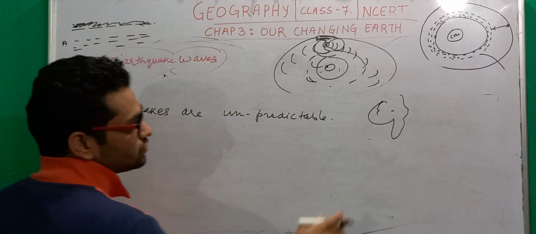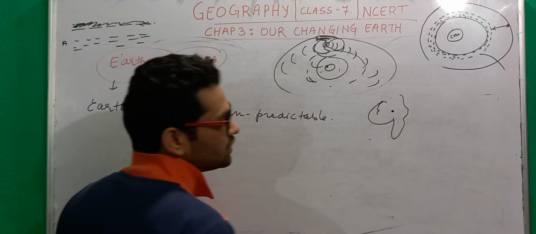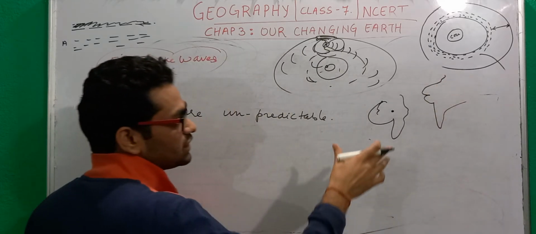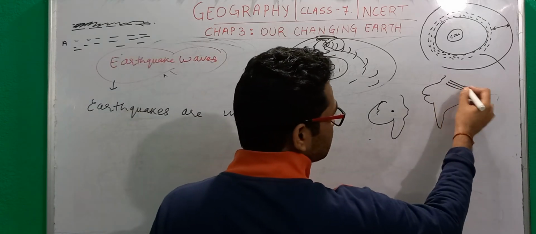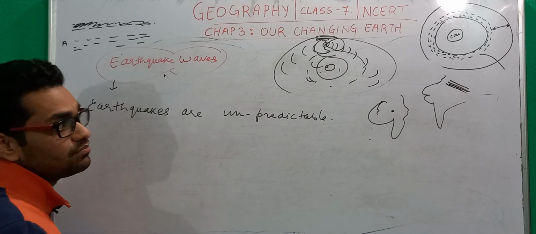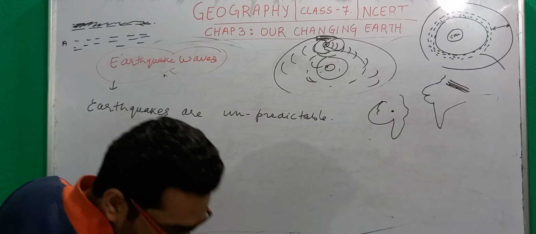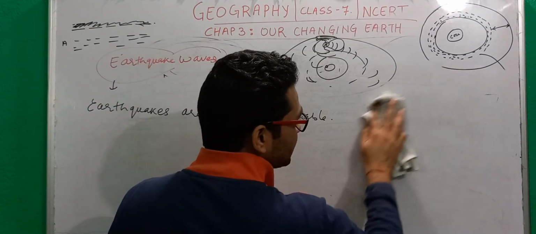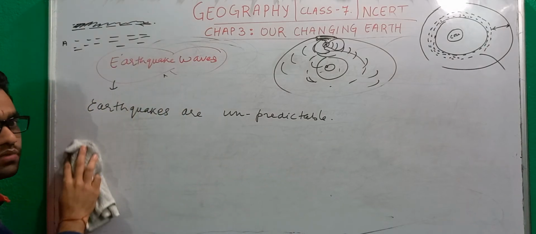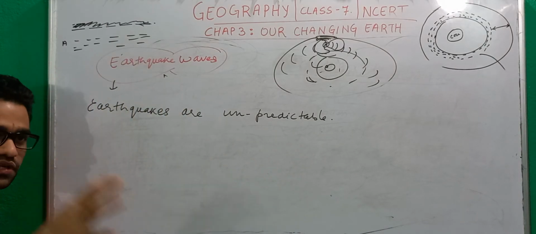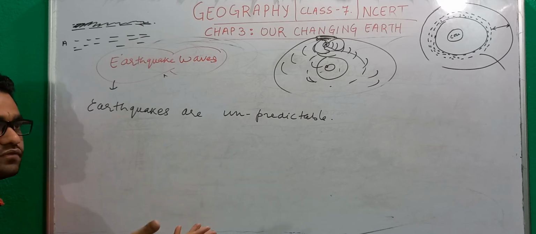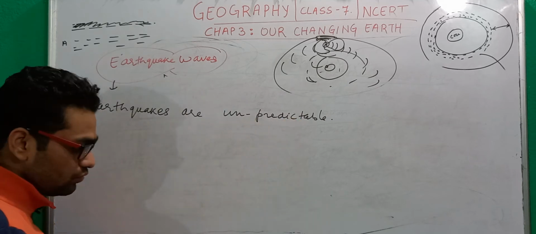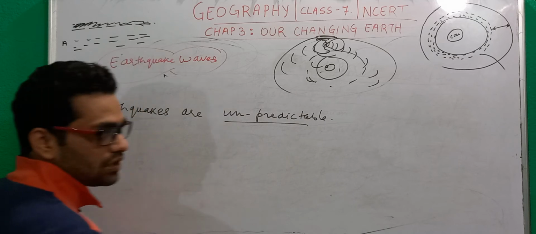Suppose this is Africa, so no one can say that in this part of Africa an earthquake is going to happen. Or suppose this is India, so we have no instrument that can say that in this part of the Himalayan region an earthquake is going to hit. On television channels, you might have come across them saying that after 4 or 5 days a cyclone is going to hit the coast of Bengal or Maharashtra. But have you ever come across news that after 4 days an earthquake is going to happen in Delhi? No, because these are basically unpredictable. No one can predict when and where this is going to happen.